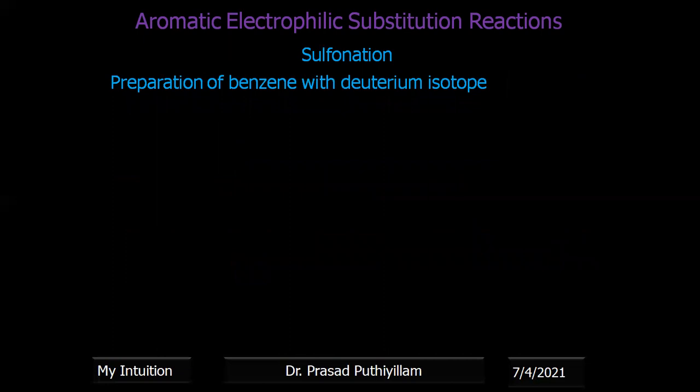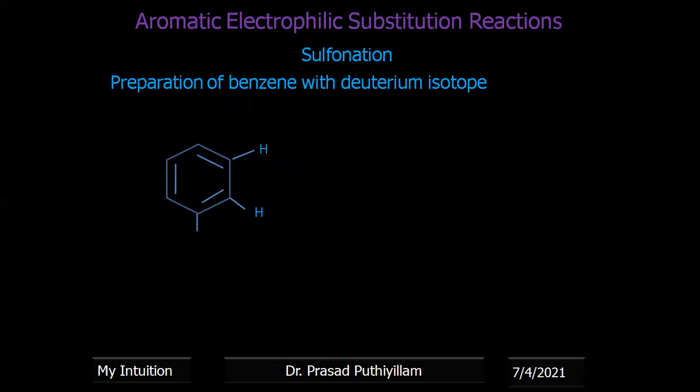Now, preparation of benzene with a deuterium isotope. We have already seen how deuterium is used for the isotope effect. How do we prepare deuterated benzene? Deuterated benzene can be prepared by a sulfonation reaction.